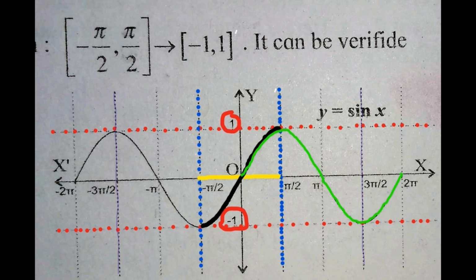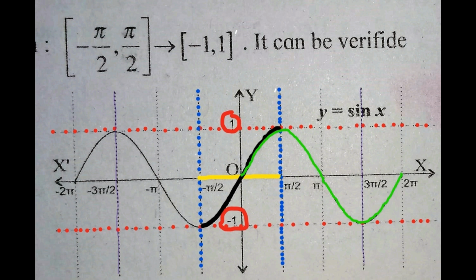If we observe the black portion of sine function, then in interval -π/2 to π/2 the sine function is only increasing. Whenever a function is only increasing or decreasing, then it is one-one and onto. Therefore, if we observe the intervals -3π/2 to -π/2, the sine function is only decreasing.